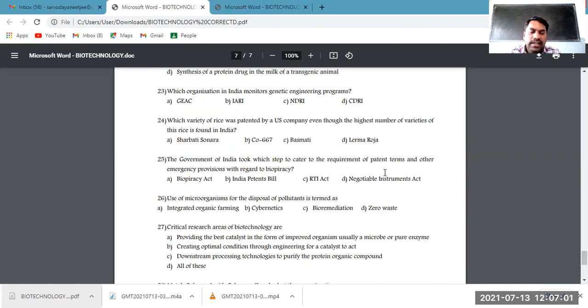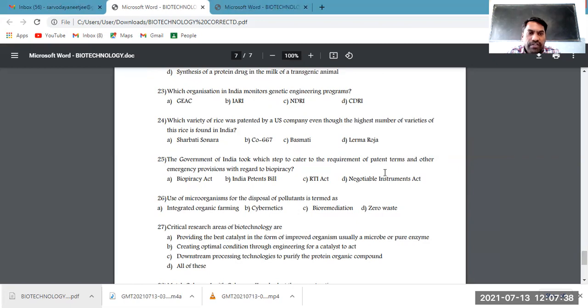GEAC, Genetic Engineering Appraisal Committee. Which variety of rice was patented by a US company? Now, issues like biopiracy and patents come under a few questions. Which variety of rice was patented by a US company even though the highest number of varieties of this rice was found in India? So, a very common, very well-known question. That is basmati. Basmati is the rice that has been patented by a US company illegally, though it is a native of India, known for its flavor and aroma.